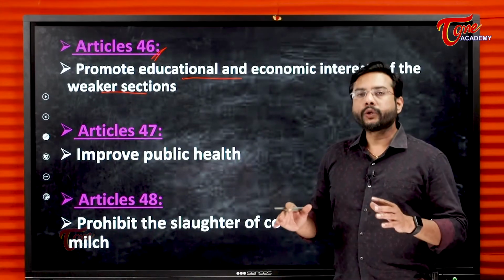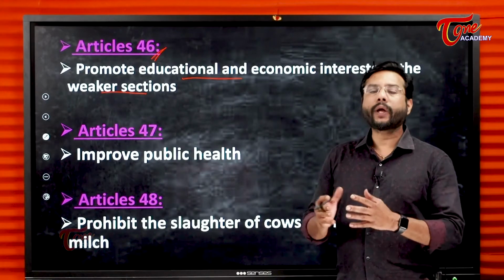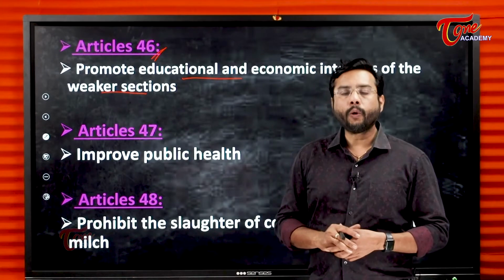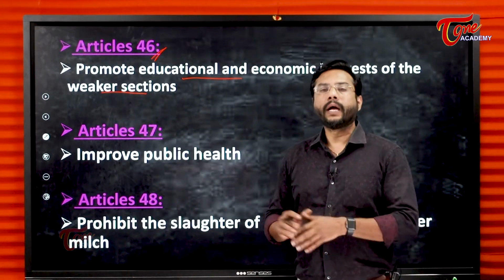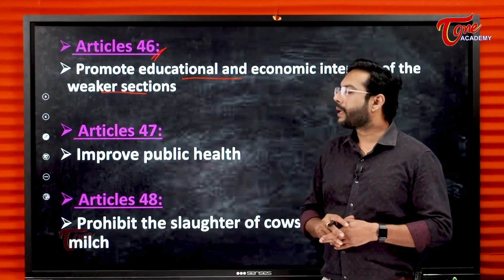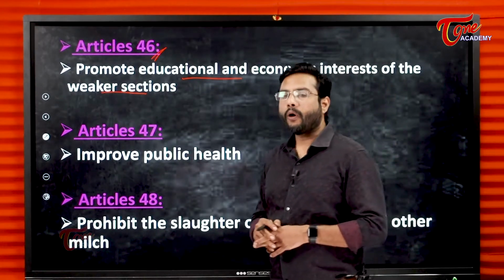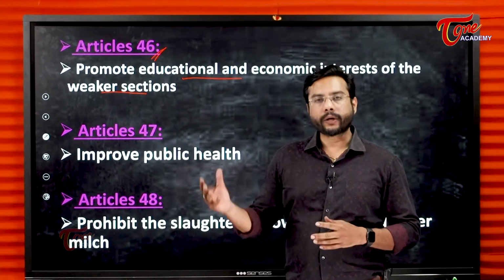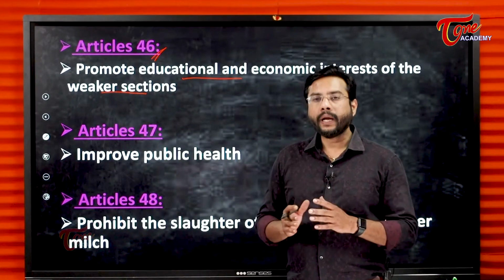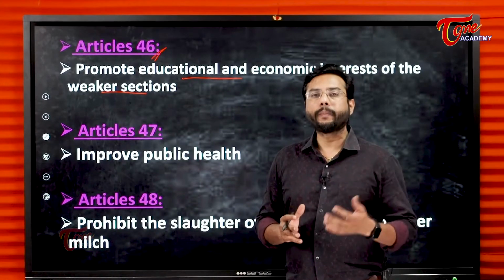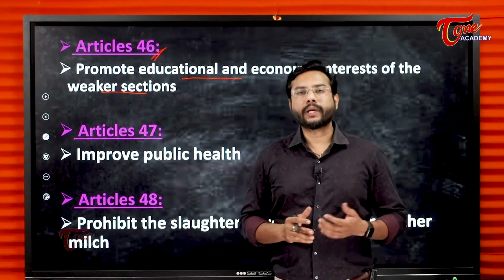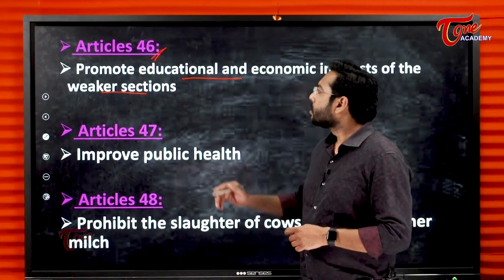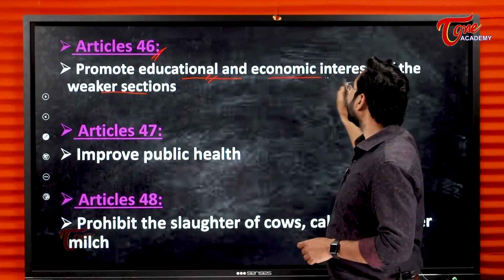The government should take steps to provide education for the weaker sections of society free of cost. No person should be left out of the education system, because we know the problem of illiteracy. For any country to grow on modern lines, they have to be well educated. The skills should be improved. For any industrial country, we have seen skill is more important. So here, educational and economic interest.